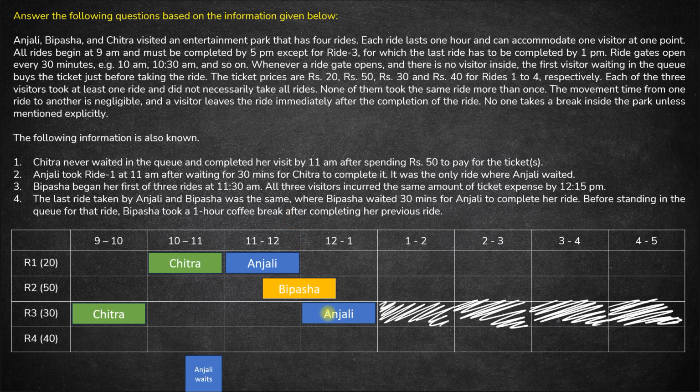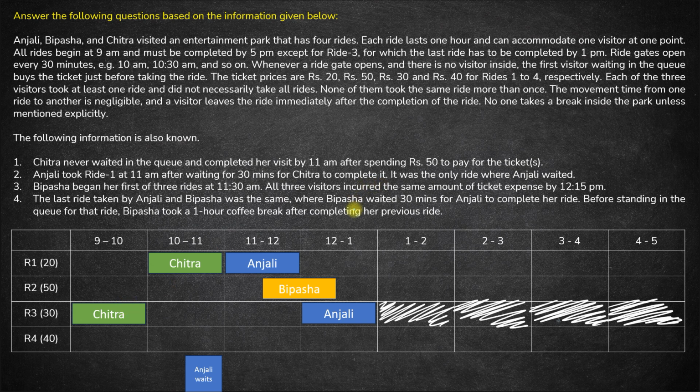So it could be either this ride, Anjali takes this ride, this can be the last ride of Anjali, fine. But can this be the last ride for Bipasha? No, it cannot be the last ride for Bipasha. Even this one cannot be the last ride for Bipasha. So ride 1 is not the last ride for Anjali, so this cannot be the last ride for both of them. This is the first ride for Bipasha, so this cannot be the last ride. Even this cannot be the last ride for Bipasha, because Bipasha cannot start this ride till 12:30, because Anjali is over here. So the last ride for both Bipasha and Anjali must be ride 4. Okay? Now what is given about ride 4 is, the last ride for Anjali and Bipasha is the same.